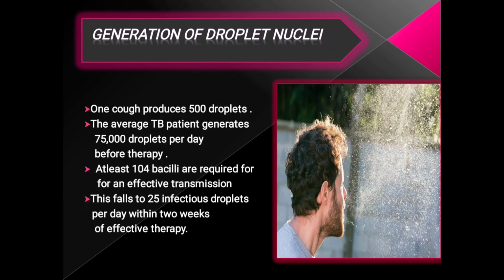Now, generation of droplet nuclei. One cough produces 500 droplets. The average TB patient generates 75,000 droplets per day. Before therapy, at least 10^4 bacilli are required for an effective transmission. This falls to 25 infectious droplets per day within 2 weeks of effective therapy.